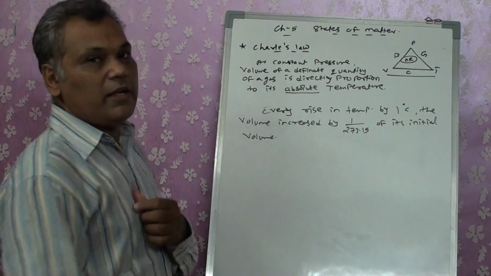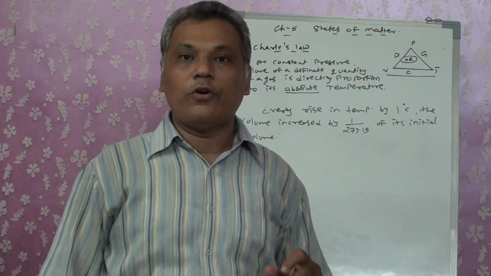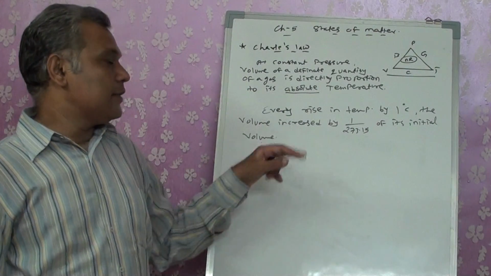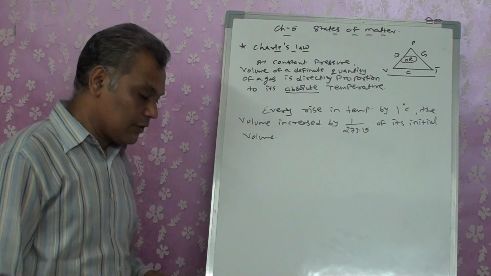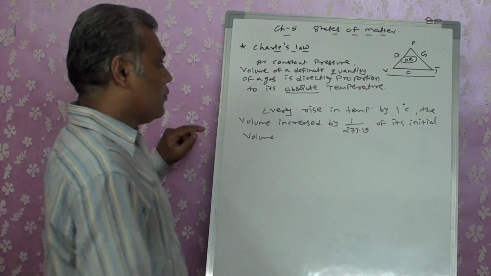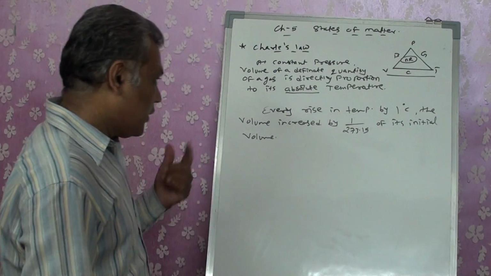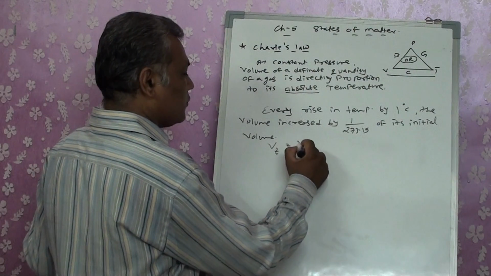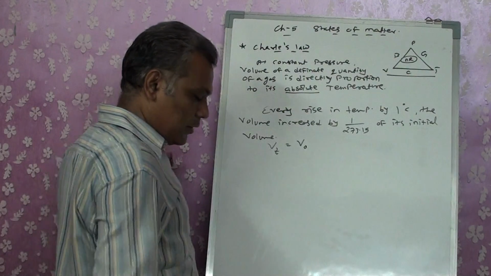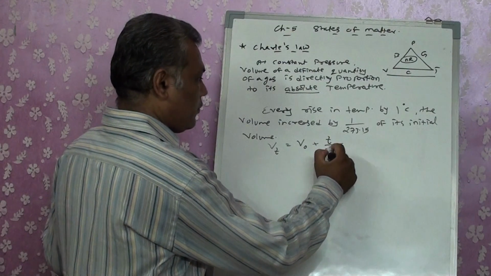They found that if the temperature rises by 1 degree, the volume is not doubled, but increased only by 1 by 273.15 of its initial volume. So from this, when they wanted to study it, they said: let V at time t equal V0, that is the initial volume, plus t upon 273.15.